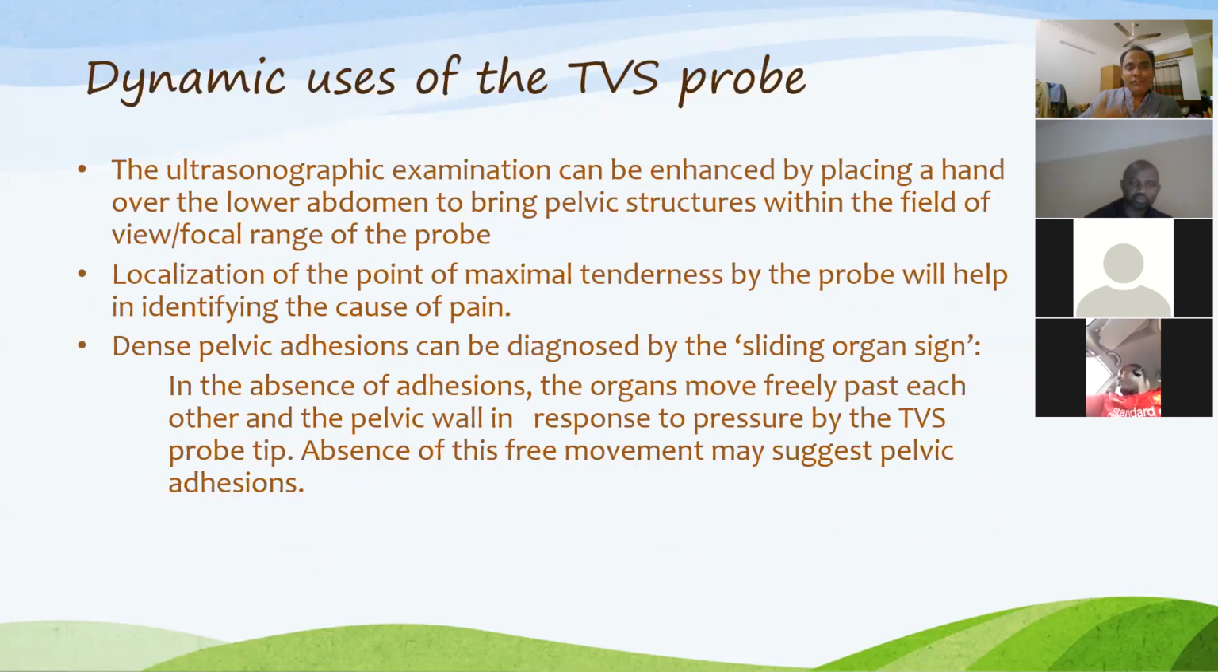Dynamic uses of the TVS probe. Dynamic uses means the ultrasonographic examination can be enhanced by placing a hand over the lower abdomen to bring the pelvic structure within the field of view focal range. When you introduce your transducer, with the other hand you press the lower abdomen, then it will be easier to visualize the structure in a very good way.